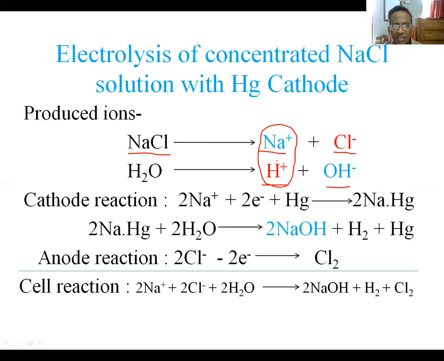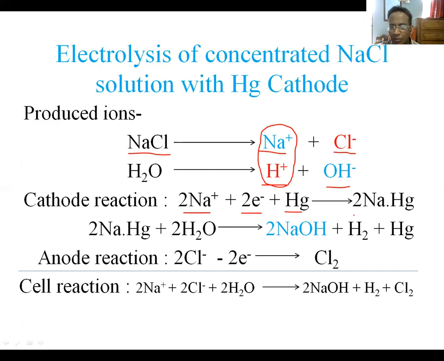Rather, this time, sodium ion will receive electron to produce sodium metal, because in presence of mercury, the reduction tendency of sodium ion increases highly, and the reduction power of sodium ion becomes more than hydrogen ion. For this reason, sodium ion gets chance to be reduced at the cathode. Sodium ion receives electron to produce sodium metal, and that sodium metal instantly dissolves in mercury to produce sodium amalgam.